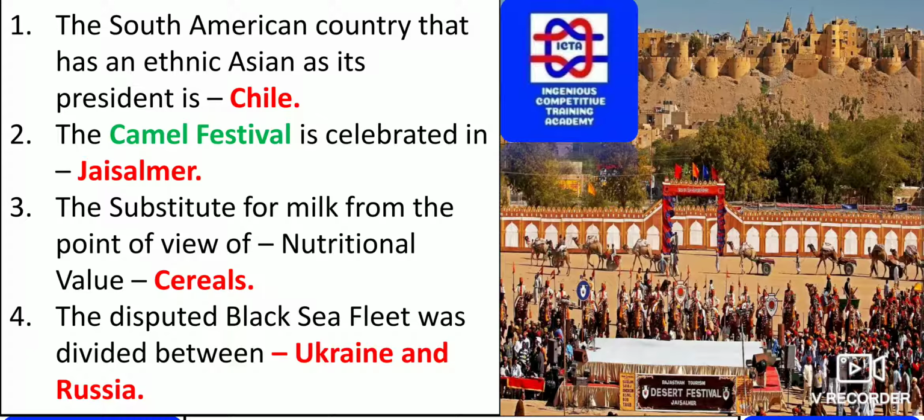The South American country that has an ethnic Asian as its president is Chile. We knew that the South American country that has an ethnic Asian as its president is Chile.